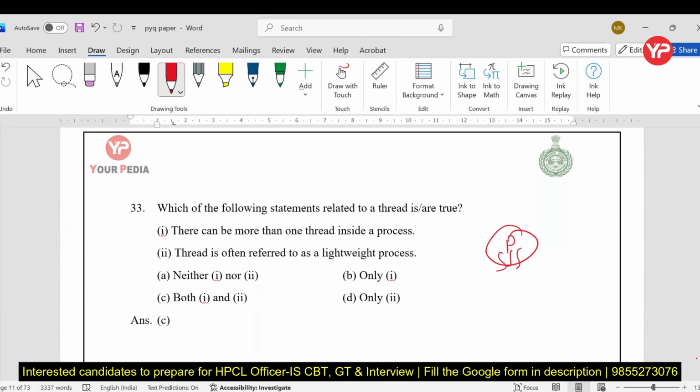Thread is often referred to as a lightweight process. Yes, because it is one to many: one process, many threads. Thread is often referred to as a lightweight process. Yes, that is the standard definition of a thread. So both statements are true.